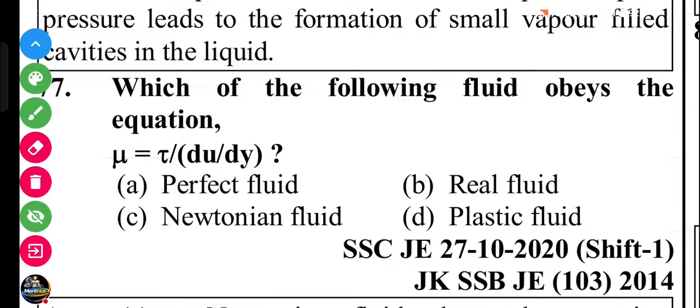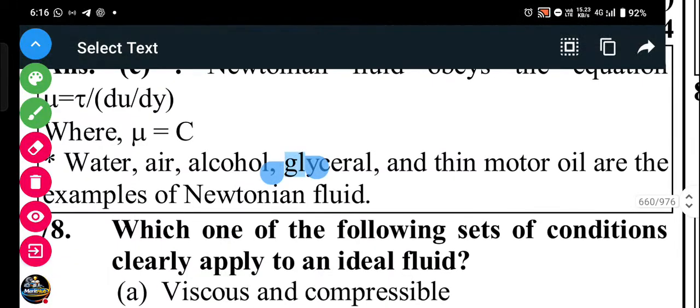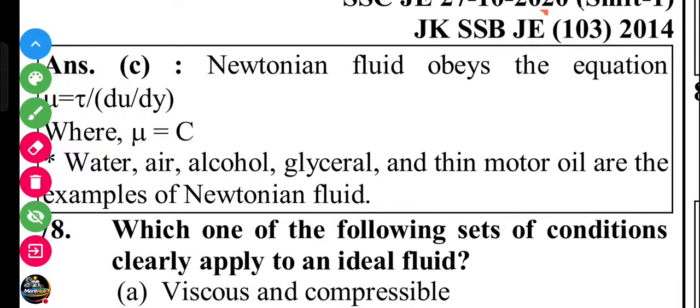Question number 77. Which of the following fluids obeys the equation mu equal to tau by dy, Newton's law of viscosity? The Newtonian fluid obeys Newton's law of viscosity. Here is the explanation. Newtonian fluid obeys the equation mu equal to tau by dy, where mu is constant. Mu is the dynamic viscosity. Water, air, alcohol, glycerol, and thin motor oil are examples of the Newtonian fluid.